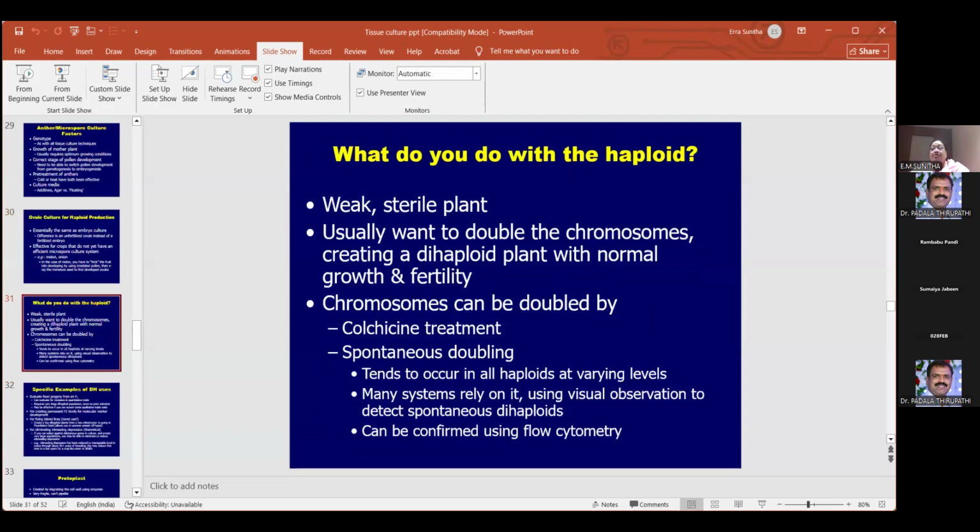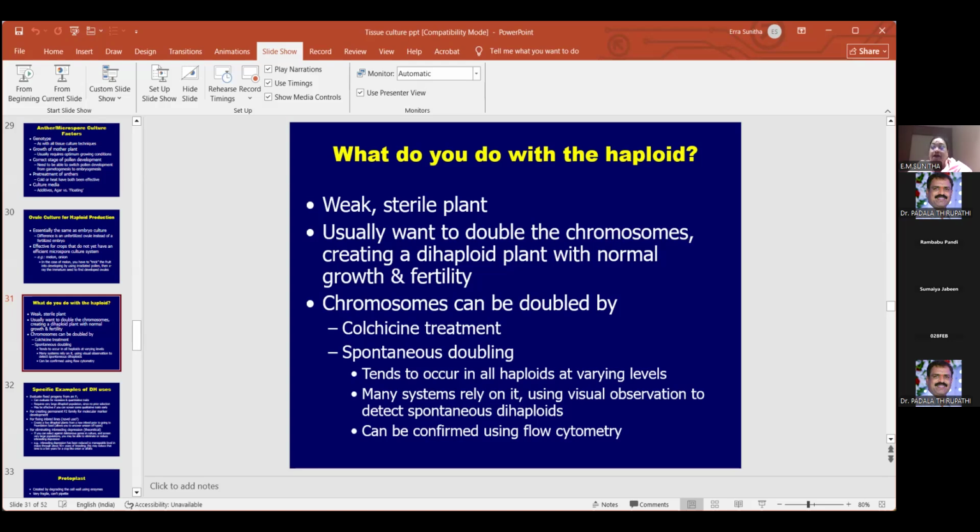So what do we do with the haploid plants? So first, the haploid plants are weak, and they are sterile. Sterile ante microorganisms free కాదమ్మా. Sterile ante here means వంధ్యత్వము. That means it will not be able to produce seed setting. అది produce చేయలేదు. ఎందుకు produce చేయలేదు all haploid plants?